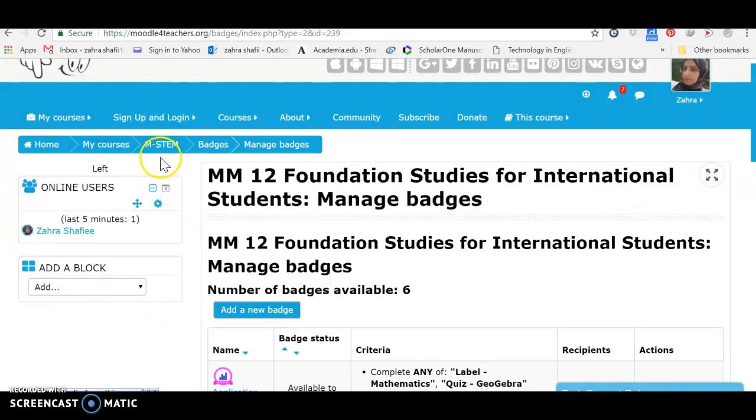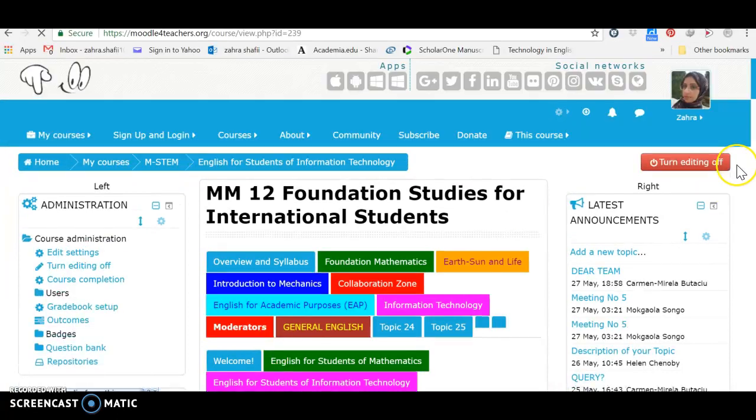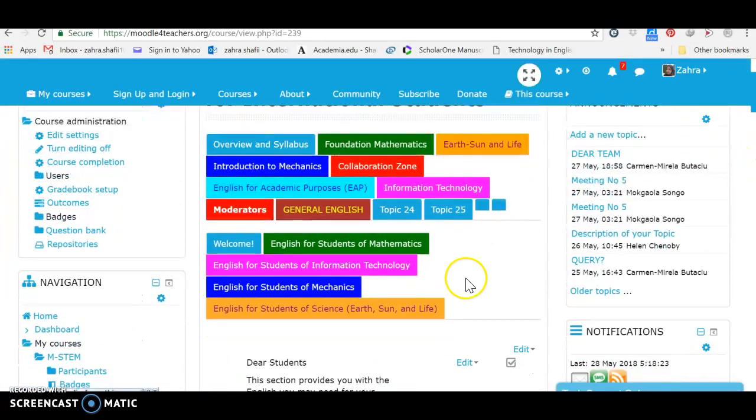I can go back to the course and see who is going to win it. Of course, there is not a student here now, but in the future, when students come, they want to see the badge.